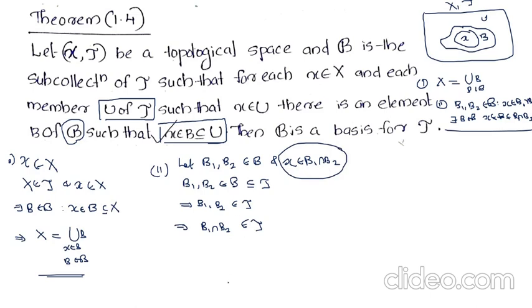We choose x belonging to B1 intersection B2, and B1 intersection B2 is a member of tau. Again we can apply this condition. That implies there exists B belonging to the collection such that x belongs to B, which is a subset of B1 intersection B2. So we get the two conditions. Then we can say that the collection forms a basis for the corresponding topology tau on X.